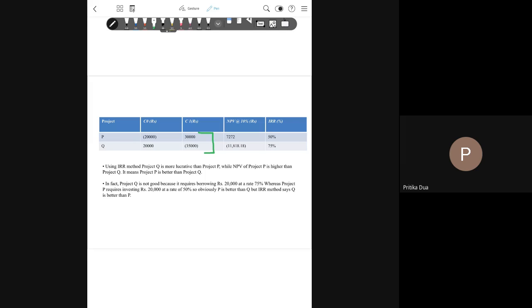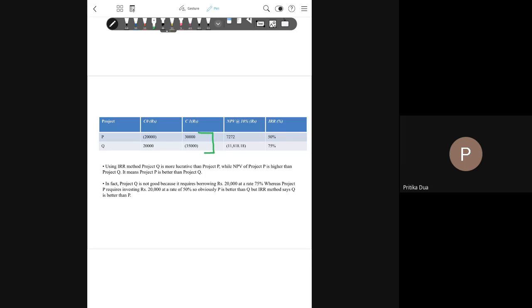On the other hand, project Q is a borrowing project. You have borrowed money, you have put in money in some project, and then through the returns from the project, you are paying the interest on the borrowing. So, this is again an example of non conventional cash flow.